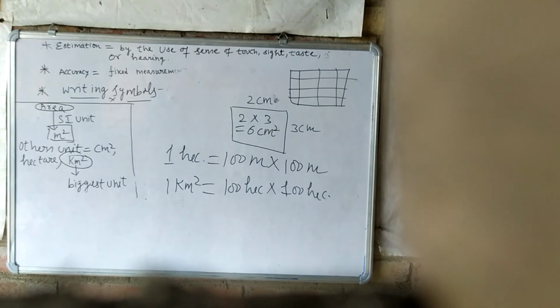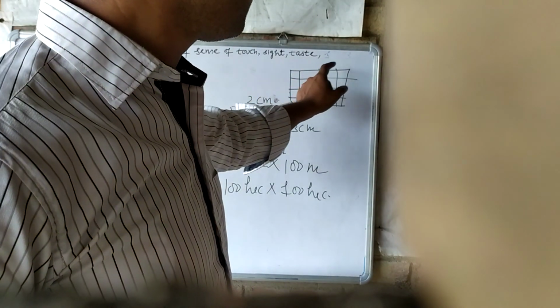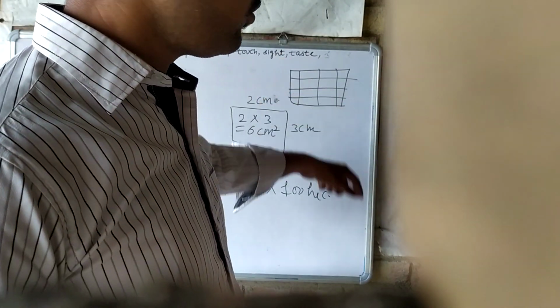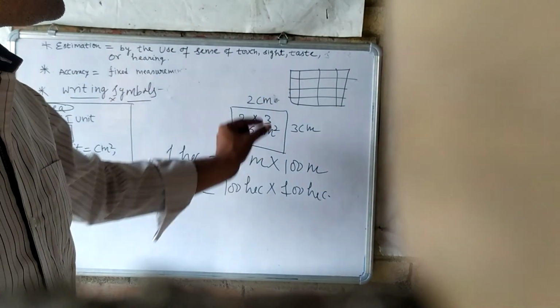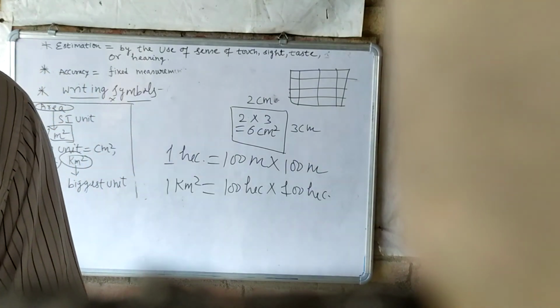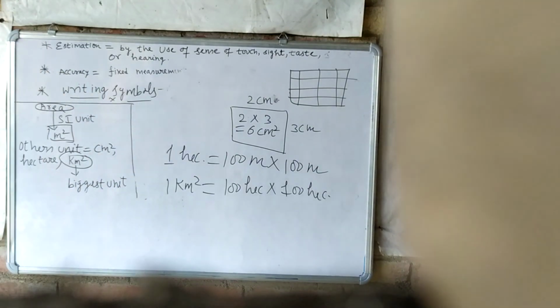We will count the boxes, how many boxes we have. After counting the boxes, we will see how much area one box contains. By that we will multiply with the number of boxes, and we will get the answer, that is the total area. Understand? So like this we will measure the area of an irregular shape.